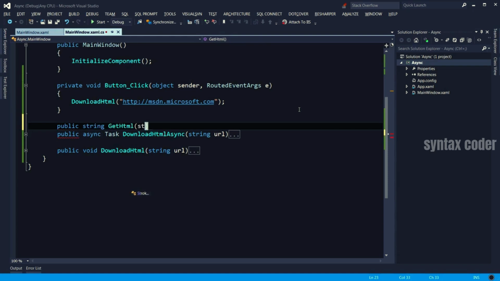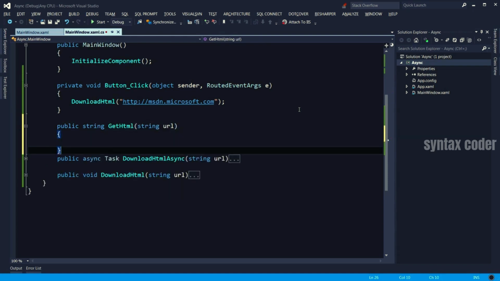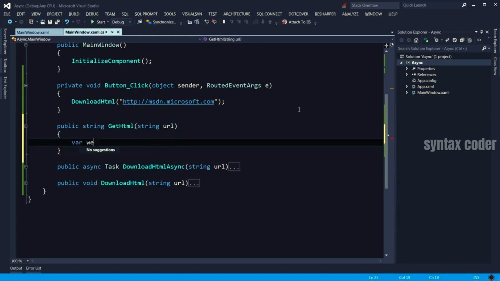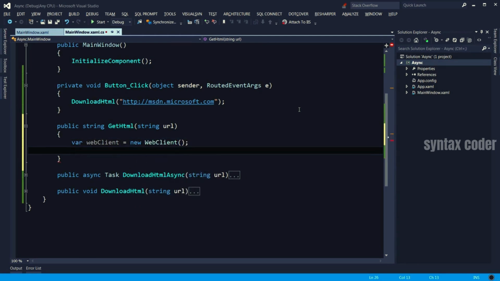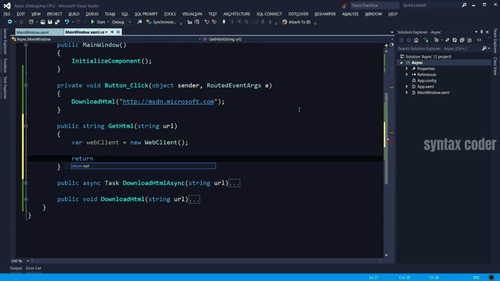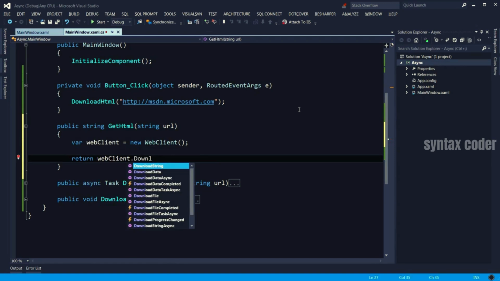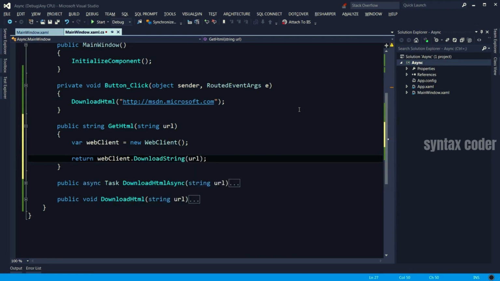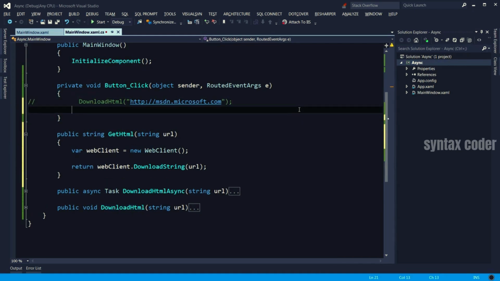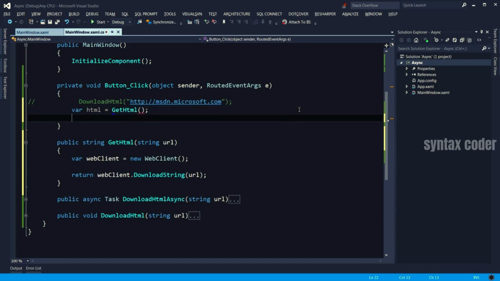Get HTML from a URL. Similarly, we're going to use a web client and return web client.DownloadString from that URL. So in the button_Click, I'm going to call this method, get the result, and display it. Sorry, I need to put the address here.